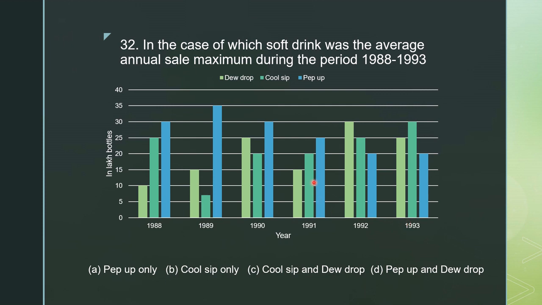Average sale is calculated by adding all of these years' sales and dividing by 6, and then we get the average annual sale. In this way we can calculate the dewdrop average sale. In the same way we can calculate the cool ship average sale. So this is the procedure to calculate the average annual sale.